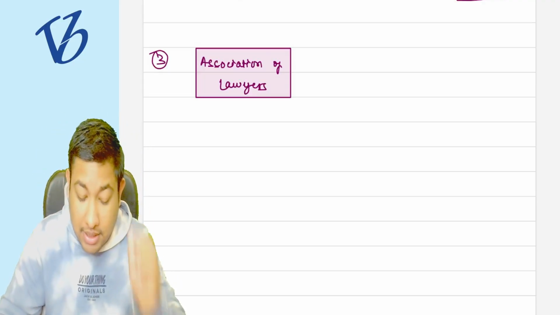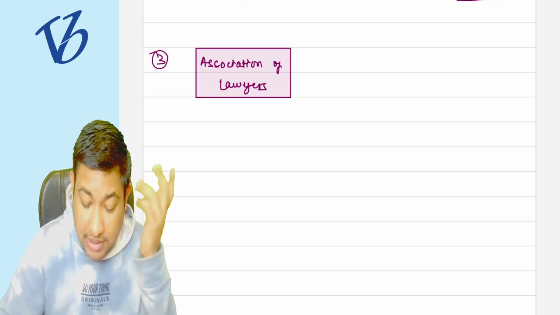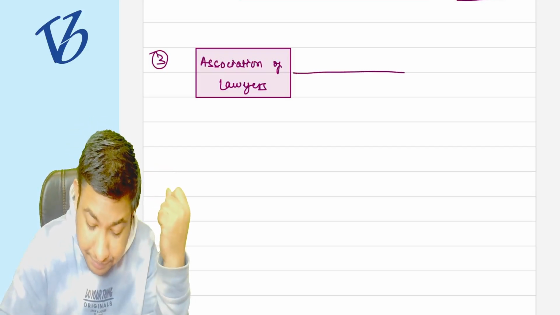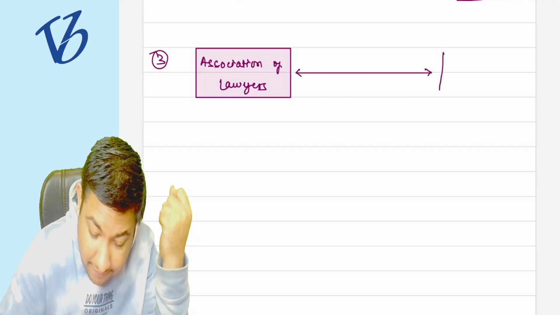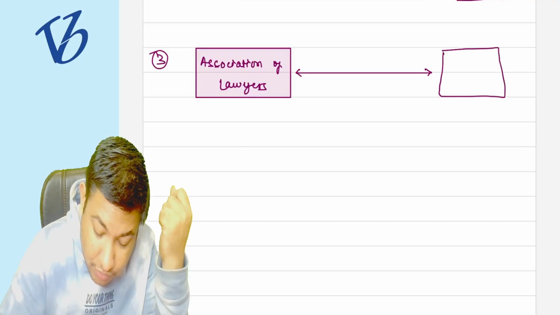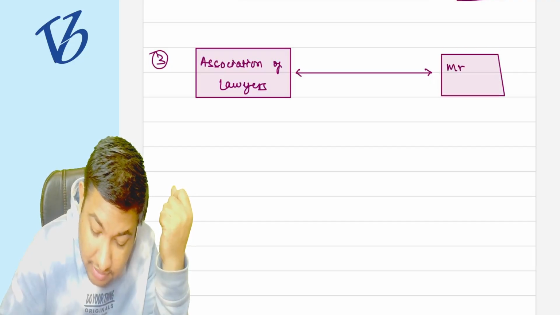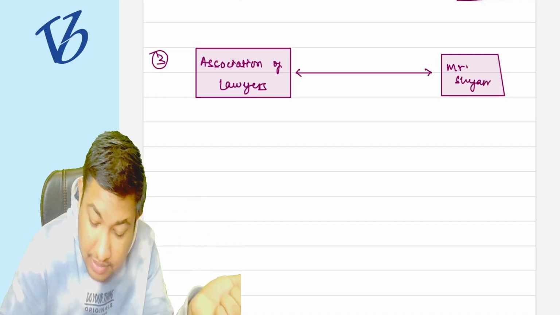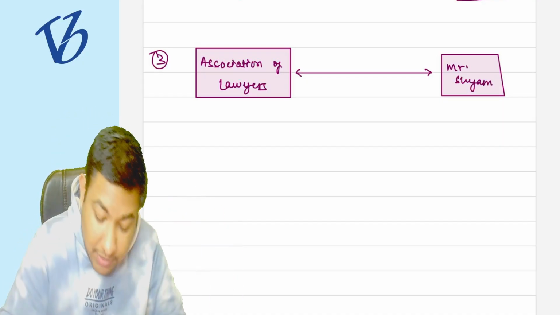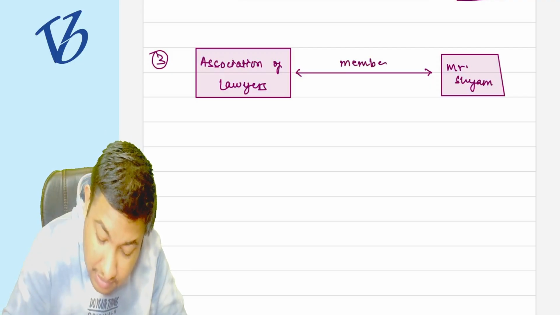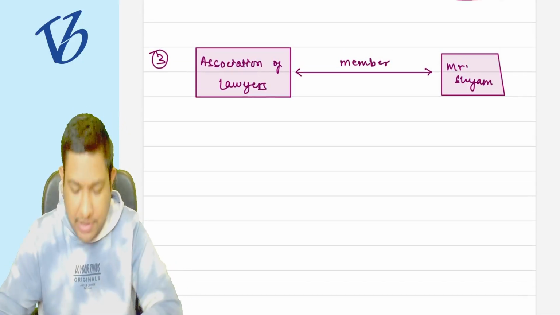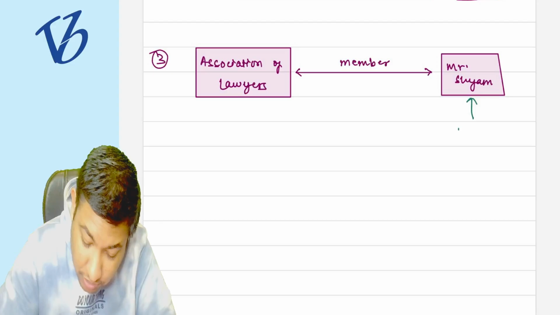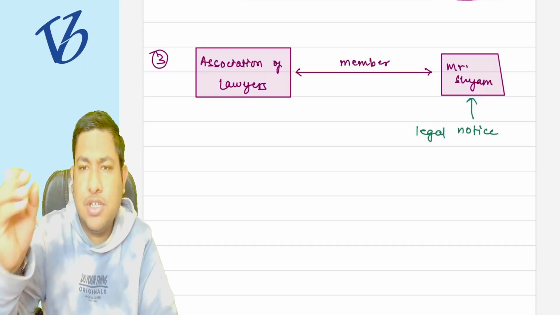Correct. Now, there is a member of this association, suppose Mr. Shyam. Mr. Shyam has done some wrongdoings in his business, and he got a legal notice sent by some person.